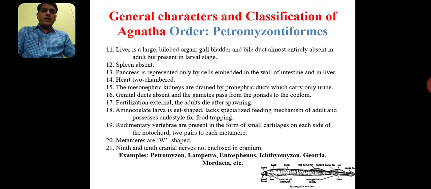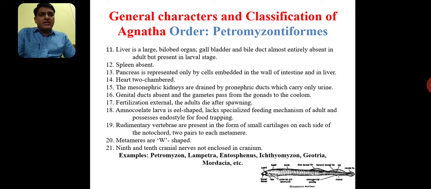The heart is also 2-chambered, no doubt. The mesonephric kidneys are drained by pronephric ducts which carry only the urine. That means in Petromyzons or Petromyzontiformes, the kidneys are mesonephric and perform the function of excretion. Genital ducts are absent. Already we have covered that part in the general character aspects. Gametes pass from the gonads to the coelomic cavity, and from there they are carried outside the body. Fertilization is external, and adults die after spawning.